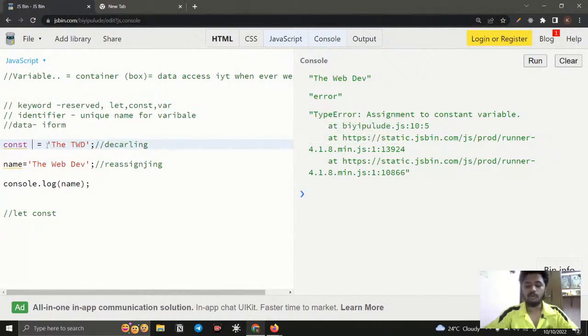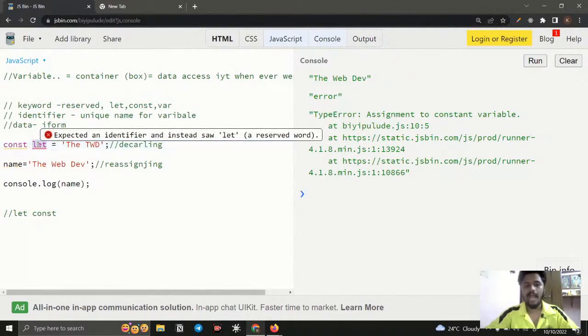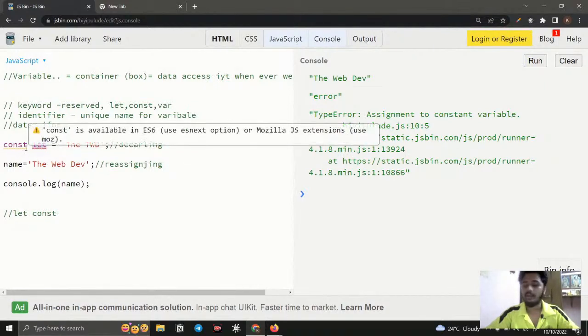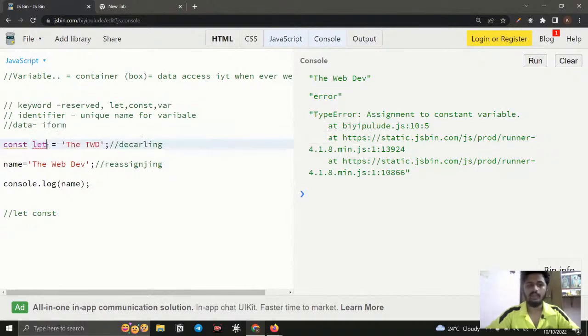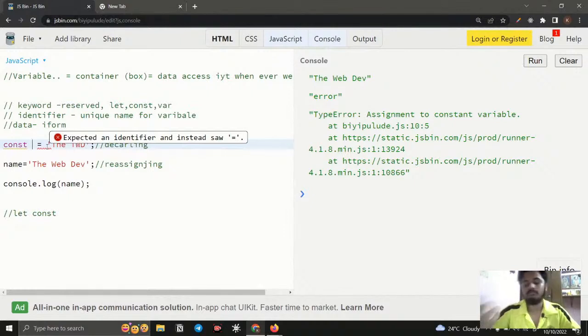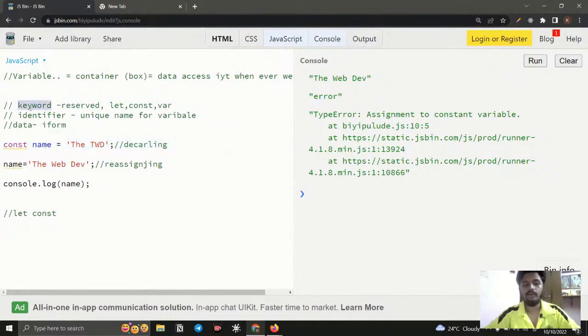You are not allowed to misuse the reserved words. For example, I'm not able to use a reserved keyword as an identifier. You cannot use it, it will throw an error. So we cannot use them for our own purpose, they are used only for what they are meant for, right? We need to use them that way only. Okay, so the keyword is done.